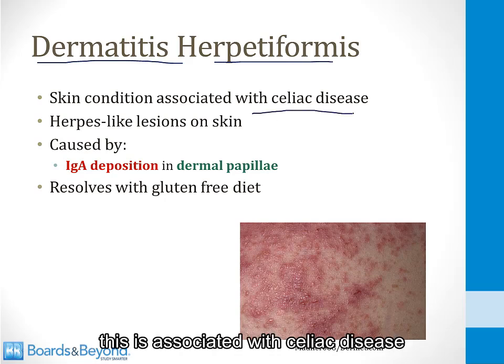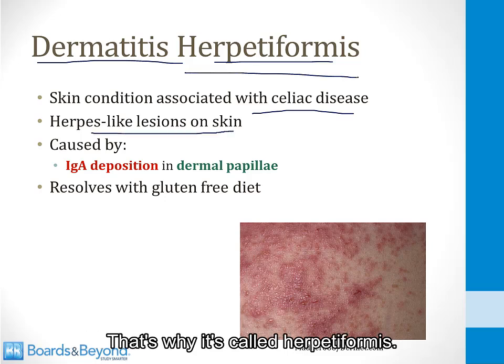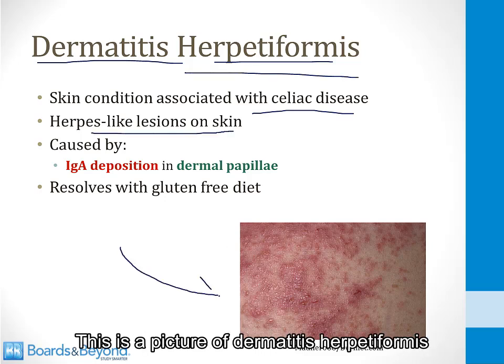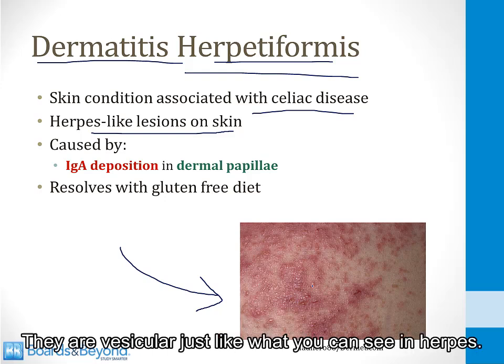This is associated with celiac disease and it results in herpes-like lesions on the skin. That's why it's called herpetiformis. This is a picture of dermatitis herpetiformis shown on the screen here. These are very similar skin lesions. They are vesicular, just like what you can see in herpes.